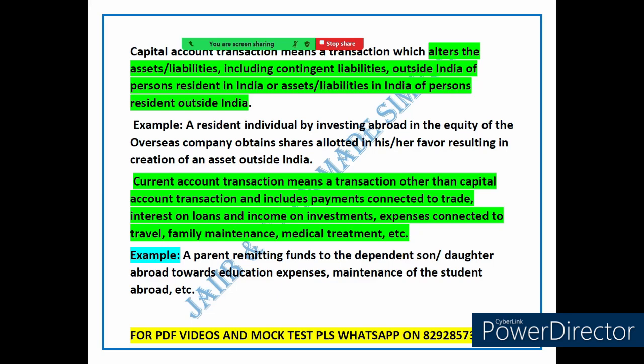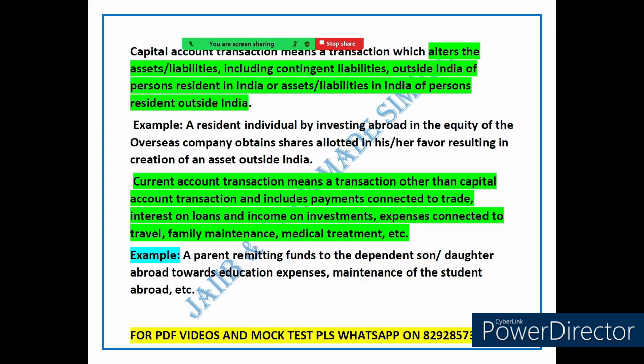Now let's dive into something that might sound a bit technical, but don't worry, I will explain it in a way that is super easy to grasp. We are talking about capital account and current account transactions. Ready? Let's get started. First of all, let's talk about capital account transactions. Now, what does that mean?